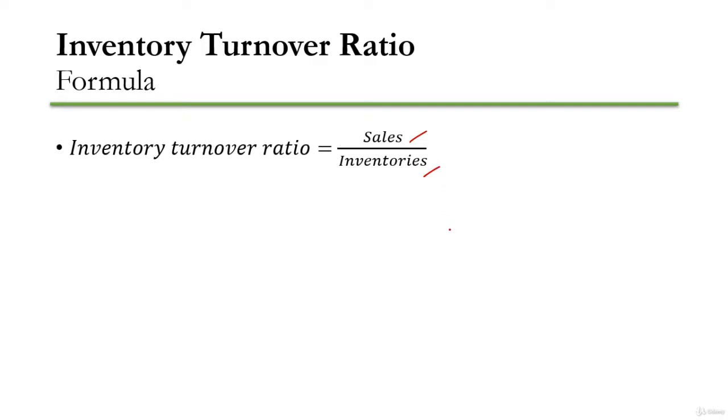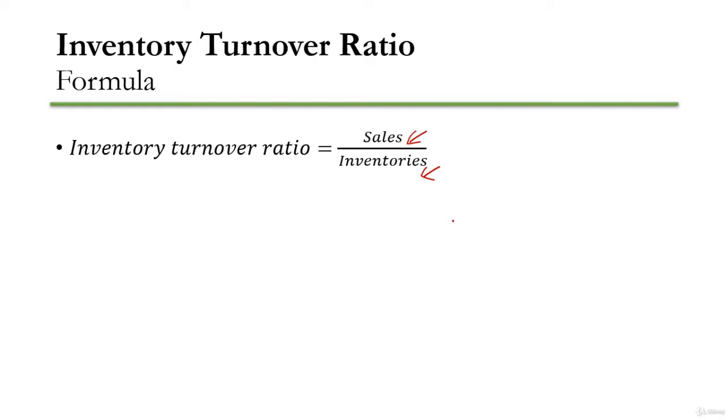The idea is sales provides the figure of the whole year, total sales of inventory in a year, but the inventories comes from the balance sheet, which is the balance of the last day of the year. So it indicates kind of a daily level of inventory or average level of inventory, if we assume like that. If you divide the total figure by a daily figure, then you will get the turnover.